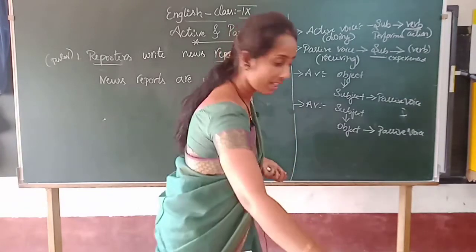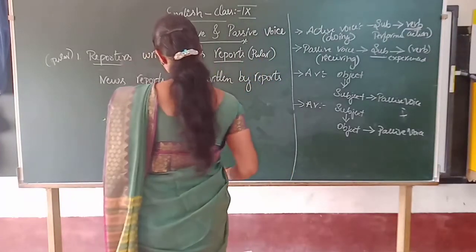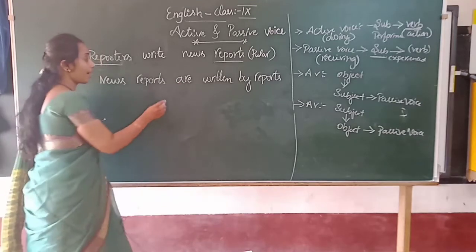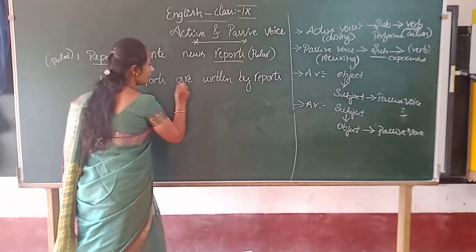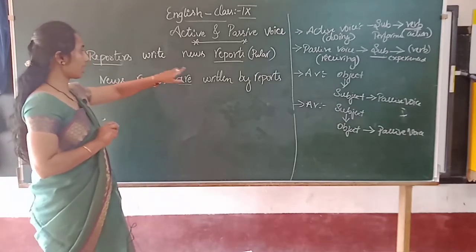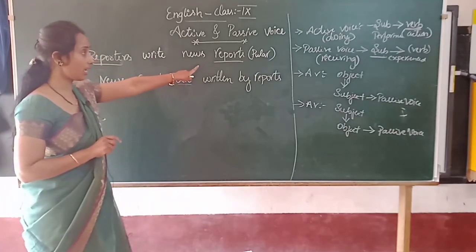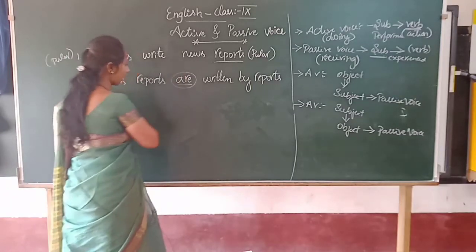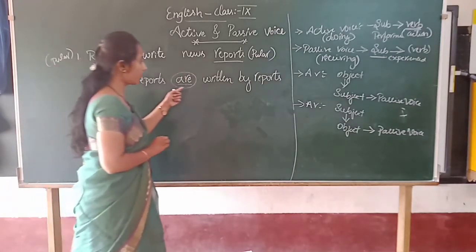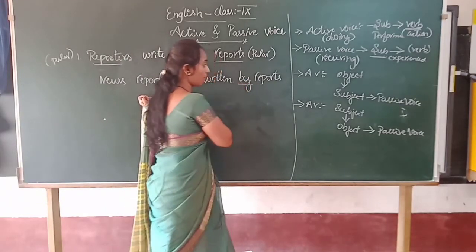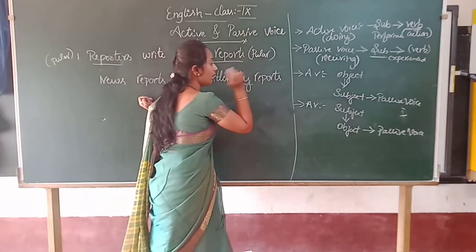So what are the changes here you observed? One is that news reports are here in present tense, right? Here the reporters are plural, so we have used "are", right? News reports are written by reporters, with the use of "by".